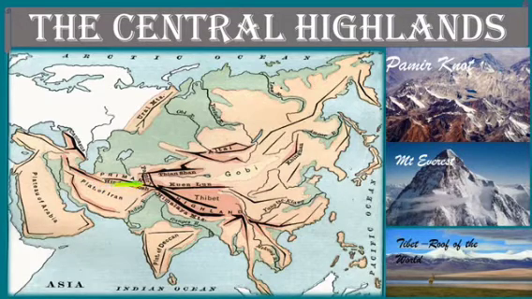From here, the mountain ranges radiate to the eastern side and to the western side. You can see those dark markings which show mountain ranges. So from which place do the mountain ranges radiate? Pamir knot.